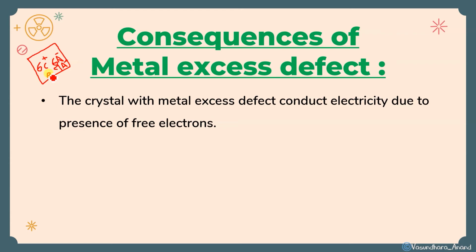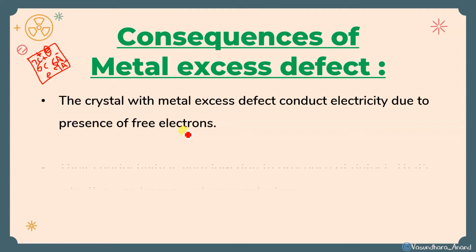Got it? In the other case, if we increase the cation, that means 7 cations, then this cation also loses 1 electron. This 1 electron will be in the crystal to maintain electrical neutrality. So in that case also, it has a free electron due to which it conducts electricity. I hope it is clear.